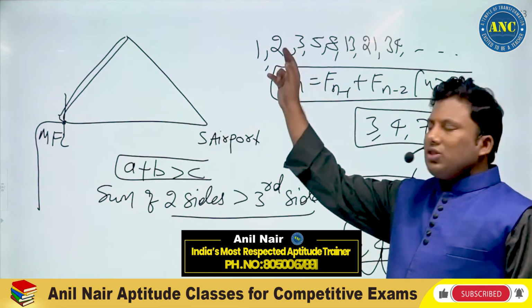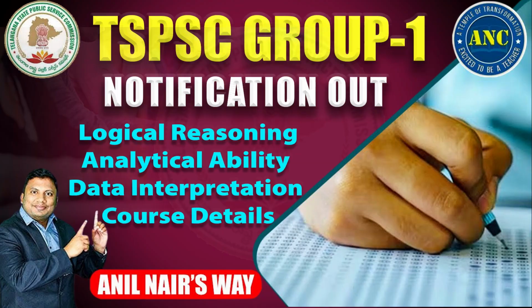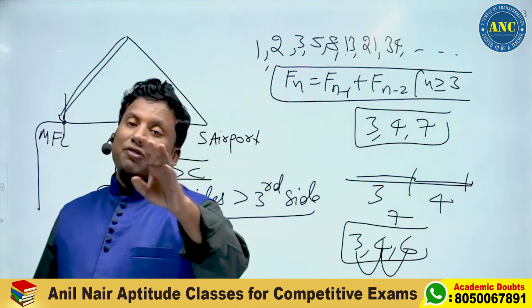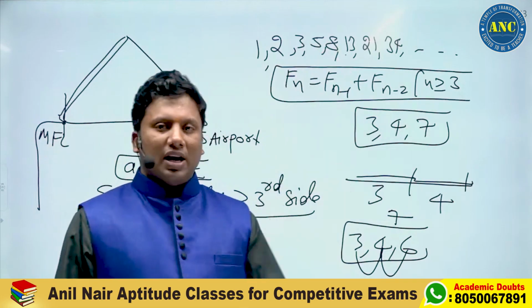1 plus 2 is 3. 2 plus 3 is 5. 3 plus 5 is 8. 5 plus 8 is 13. Please make a note in your notebook: consecutive Fibonacci numbers will never form a triangle.